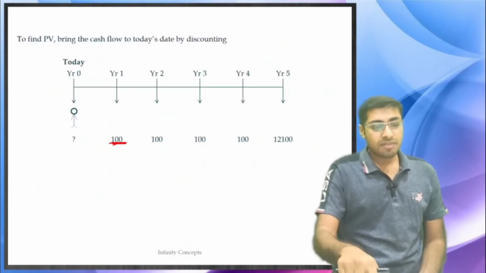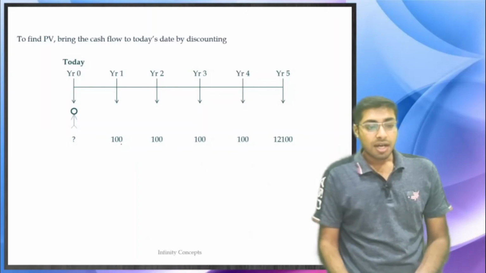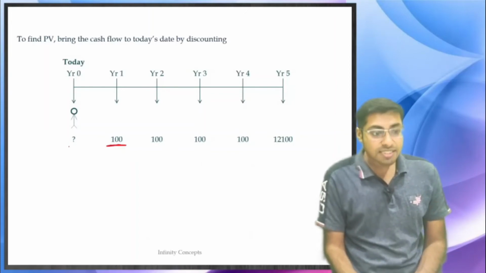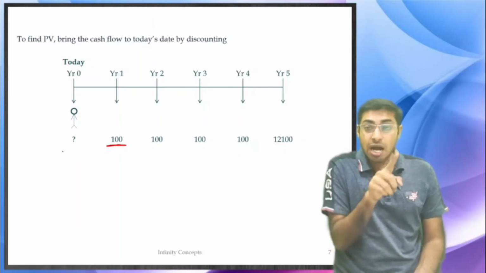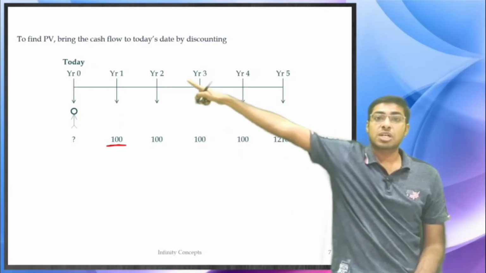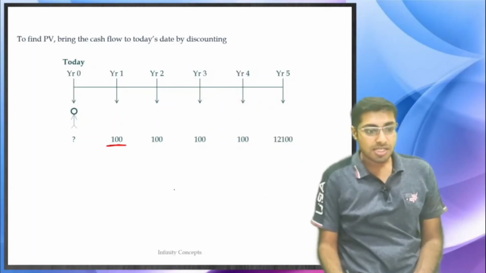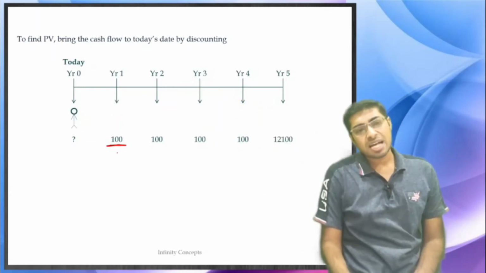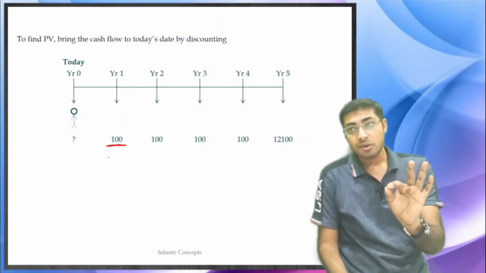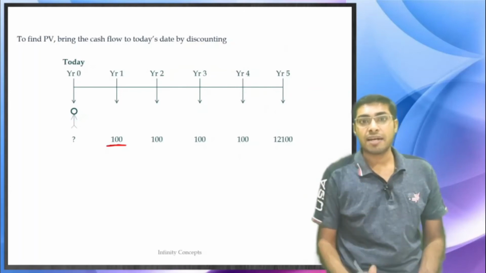Same thing over here, we are trying to calculate: what is the value of $100 in today's terms? You will have to discount. You are bringing it behind, throwing it behind to year 0, and therefore you will have to discount. Say for example, 8% is the discounting rate or the interest rate going on in the market.